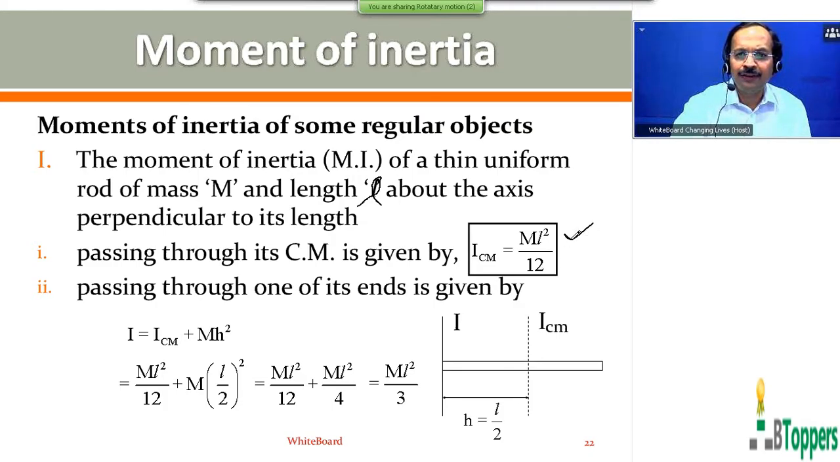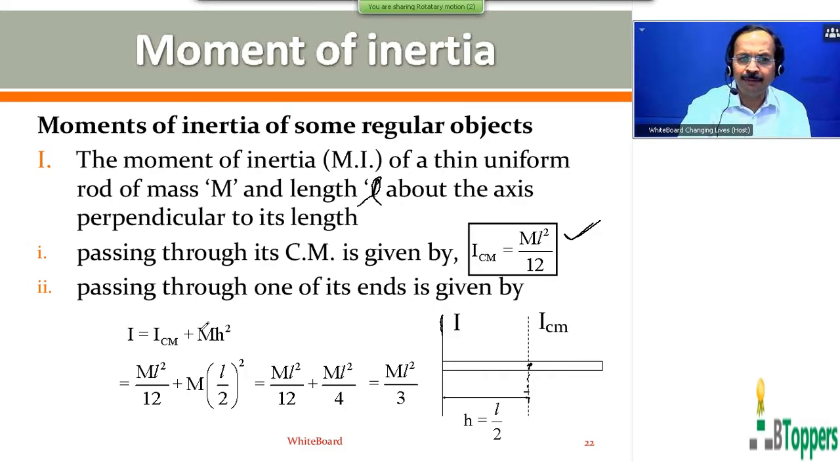So if you are familiar with this first result, you can get the second result. That is the moment of inertia of a thin uniform rod of mass M and length L about the axis perpendicular to its length and passing through one of its ends, which can be found by the parallel axis theorem. I is the moment of inertia about this axis passing through one of the ends and perpendicular to its length. I_CM denotes the moment of inertia about the axis passing through the center of mass of the rod and perpendicular to the length of the rod.